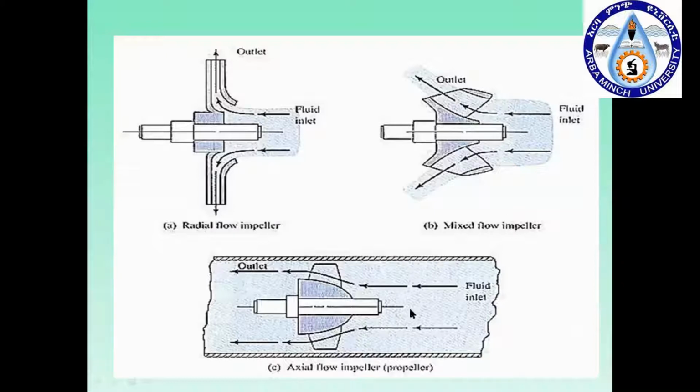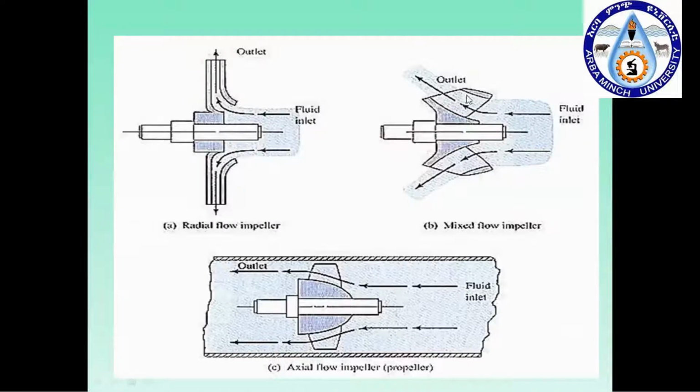And in the case of option C, it is called an axial flow impeller. Why? Your fluid enters parallel to the center axis of the shaft, and it also leaves parallel, so it does not make any angle towards the axis of rotation of the shaft. The fluid enters and exits parallel to the center of rotation, so it is called an axial flow impeller.